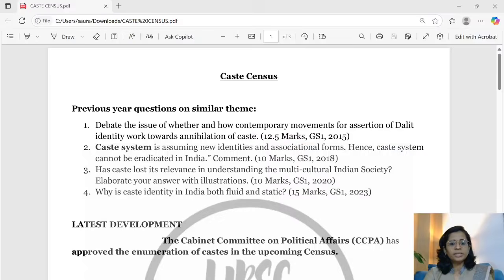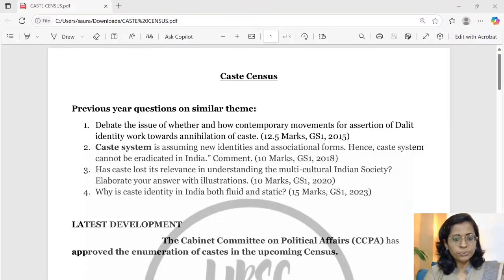Today's first topic is caste census, and let us cover everything around the caste census in a holistic manner. Let us start. In this topic, we are going to cover important themes around the caste census topic. So here, if you can see,